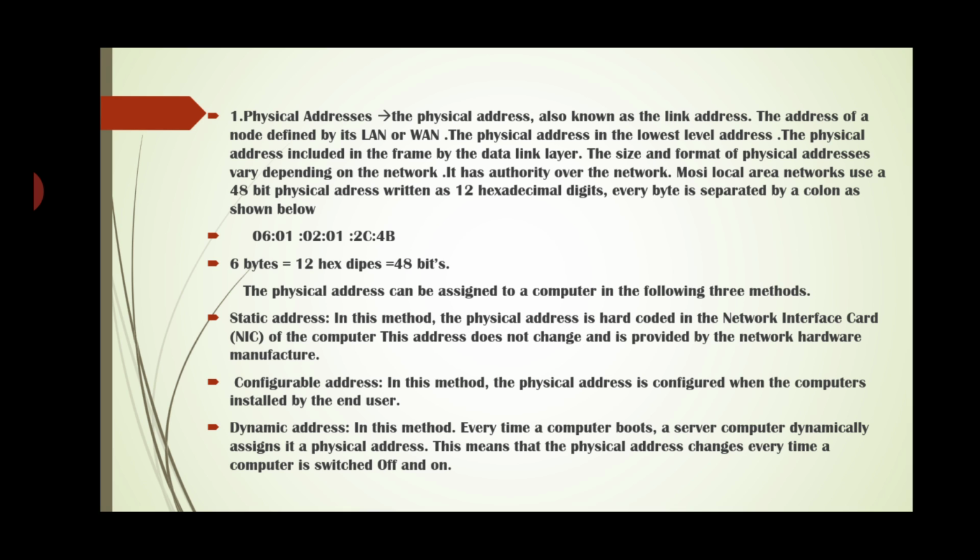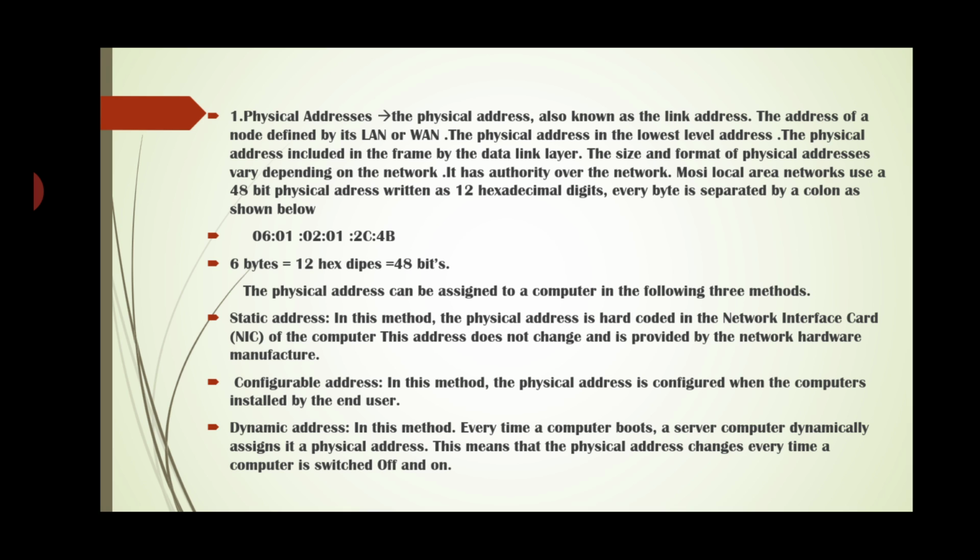The physical address can be assigned to the computer by the following three methods. One is static addressing. In this method, the physical address is hard coded in the network interface card, that is the NIC card of the computer. This address does not change and is provided by the network hardware manufacturer.